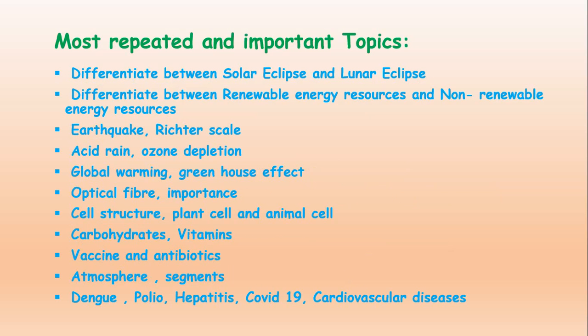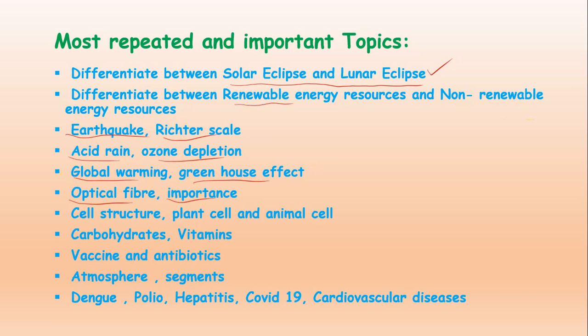Now at the end we can conclude today's lesson, today's topic, what the most important and repeated topics are when we go through these 5 years' papers. Now look here: differentiate between solar eclipse and lunar eclipse, then differentiate between renewable energy resources and non-renewable energy resources, earthquake, then Richter scale, acid rain, ozone depletion, global warming, greenhouse effect and greenhouse gases, optical fibers and the